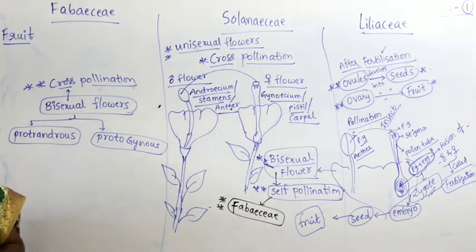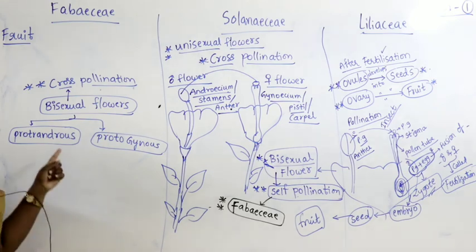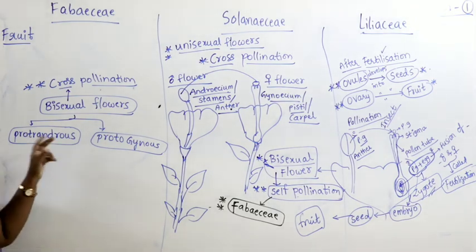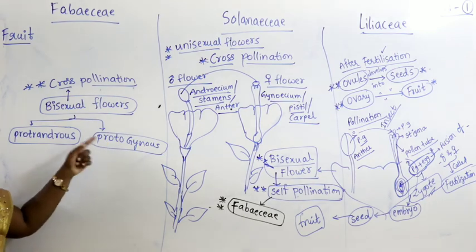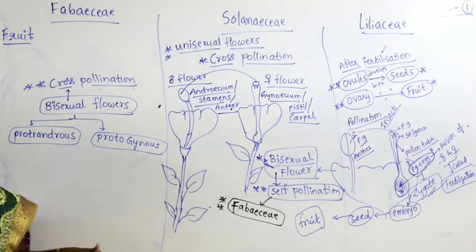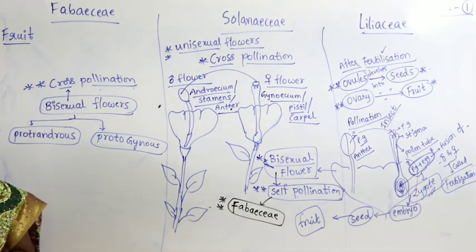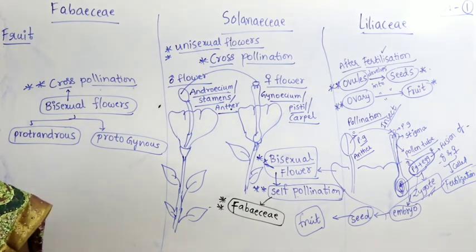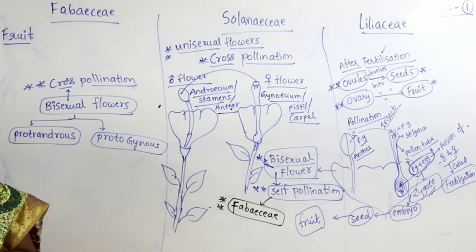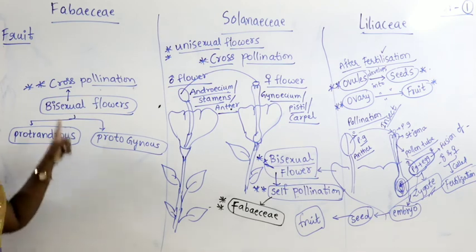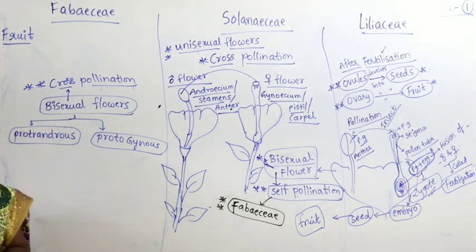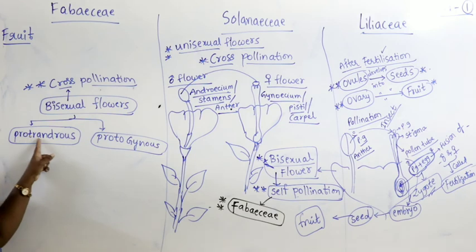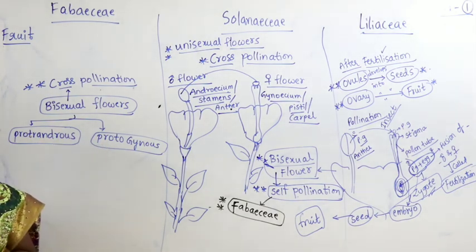even though they are bisexual flowers, there are two conditions. What is the first condition? Protandrous, and the second condition, protogynous. If these conditions exist in a bisexual flower, then preferably they undergo cross pollination. Even though they are bisexual, don't close your eyes blindly and assume they undergo self pollination. All may not undergo self pollination. Very, very important to remember. Some bisexual flowers undergo cross pollination. How? Some of them are protandrous and some of them are protogynous.